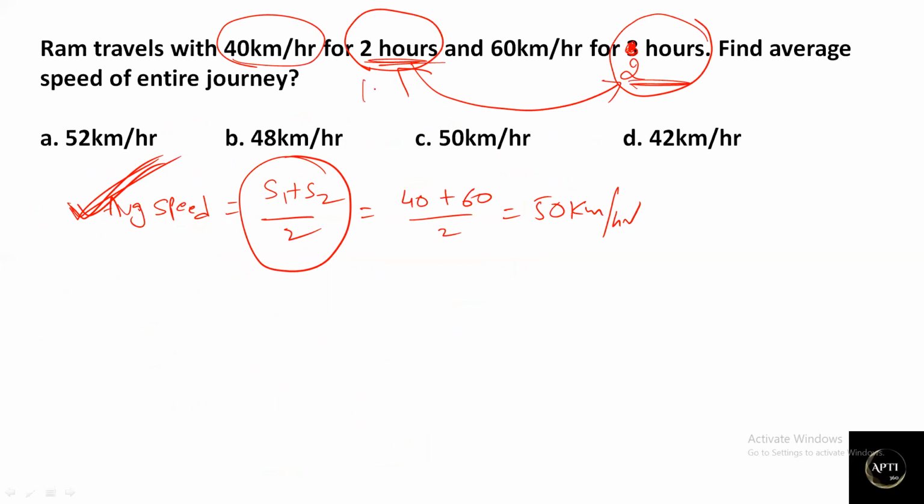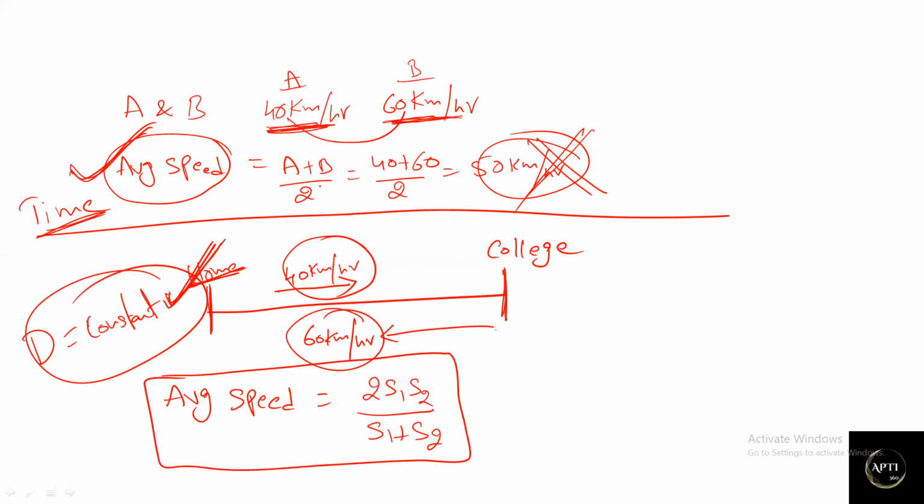Even if it is 10 hours and 10 hours, the formula is the same. No need to concentrate on time taken, we just focus on the speeds. And the third important case is what I discussed: when distance is constant. Again I repeat, in the question they won't tell you whether distance is constant. Based on the condition, you need to understand whether the distance is constant or not.